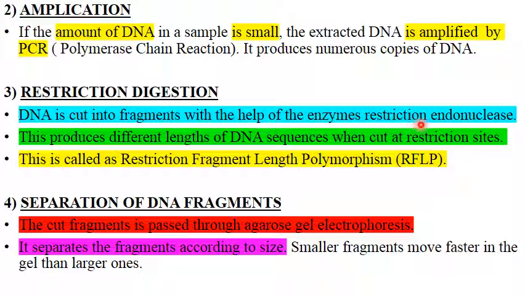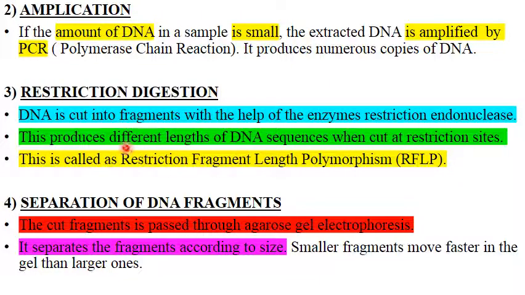It recognizes a specific base sequence on the DNA, attaches to it and cuts at specific sites. So obviously this is going to produce different lengths of DNA when they cut at the restriction sites. What are the restriction sites? The base sequences recognized by the restriction endonuclease where they cut the DNA. Again, this will be much clearer in the chapter on biotechnology.